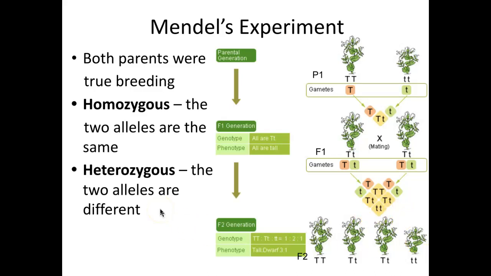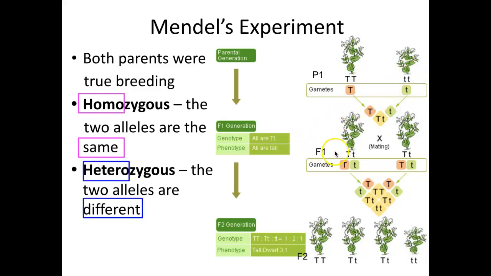So what he learned is that these plants can pass their traits to their offspring. Now, when he was doing this experiment, he discovered a few things. The word homozygous, homo means same, is that there are plants that have the same alleles. For example, this tall plant has 2 tall alleles, whereas the short plant has 2 short alleles. But they're both the same. Big T is the same, tall, tall, and short, little t, the same.